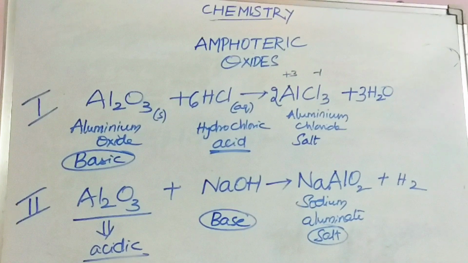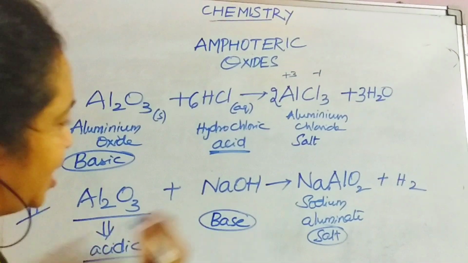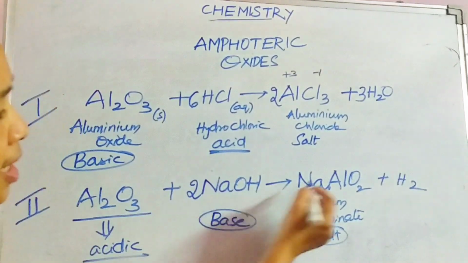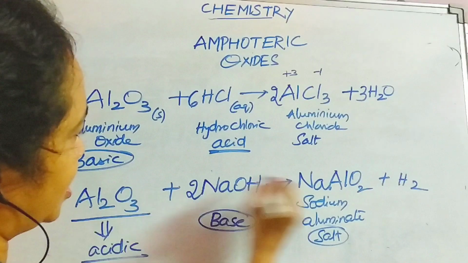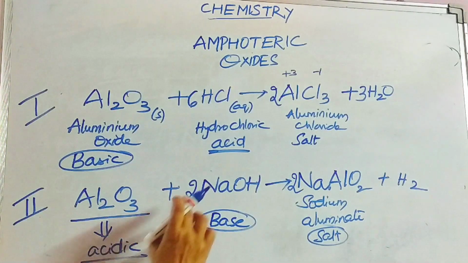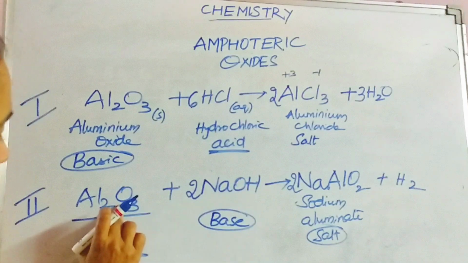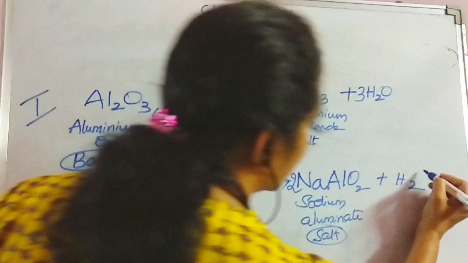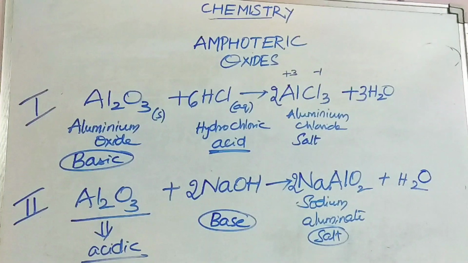In the same way, in the second case also, Al2O3, and here I'll be increasing to NaOH, and then here I'll be arranging 2. Once check it, here 3 oxygens and 2 oxygens, and here I have to write H2O. Now it is balanced, right?